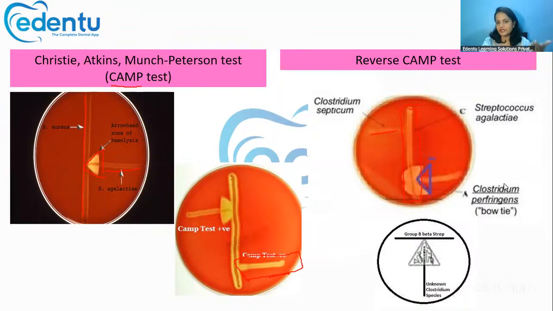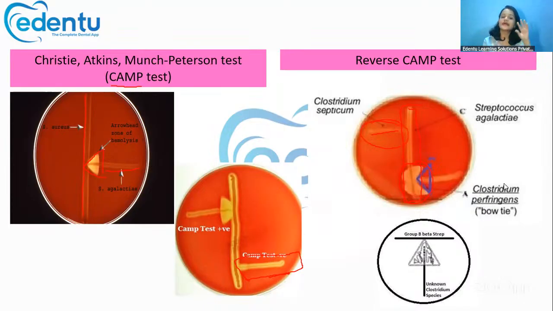If the sample has Clostridium perfringens, it will produce a reverse arrowhead hemolysis, also called bow tie hemolysis. If you see such a bow tie area of hemolysis, the sample has Clostridium perfringens in it. If there is no such hemolysis, then no Clostridium perfringens.